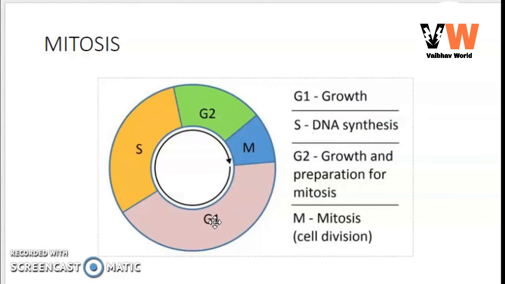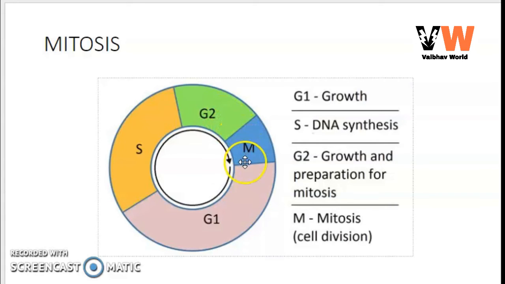Next phase is S phase, the DNA synthesis phase. This phase occurs after G1 and takes less time than G1. During this phase chromosome and DNA replication take place. Next one is G2 phase. In G2 phase the chromosomes are not visible and individually distinguishable, and at the ending of G2 phase chromosomes appear as thin and coiled threads forming a faint network.